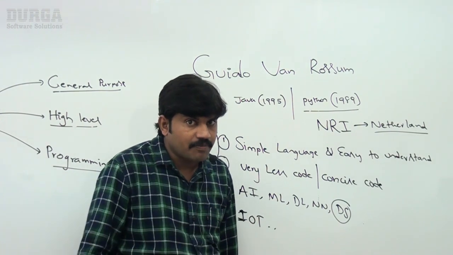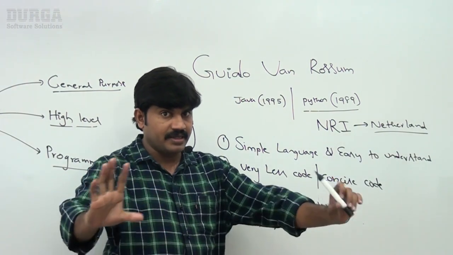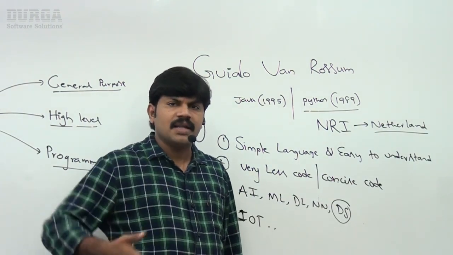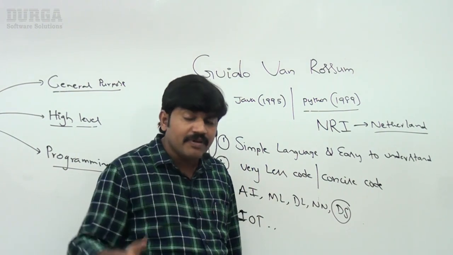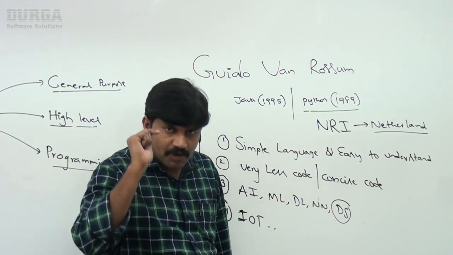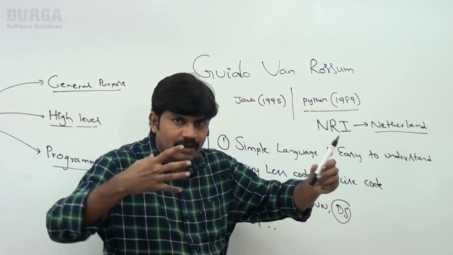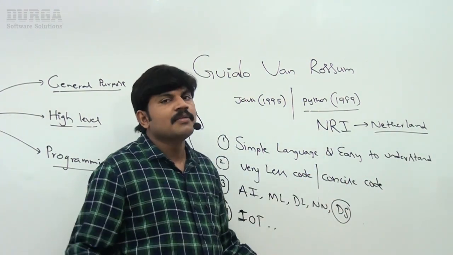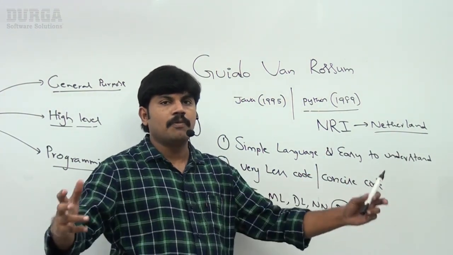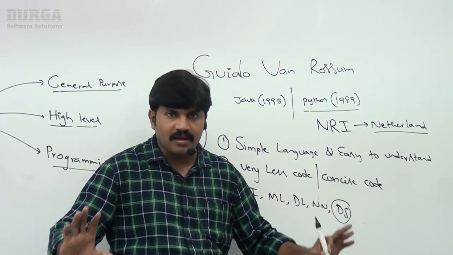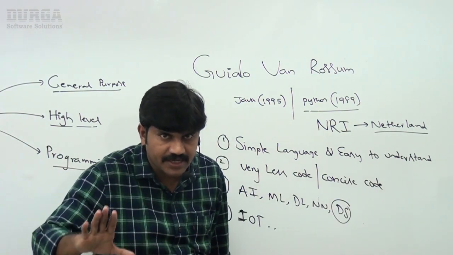The official date of birth for Python is February 20th, 1991. Why did Python suddenly become popular? Even though it is an old programming language, it is the best suitable, compatible language for current market trending requirements. That's why it became more popular compared with other languages. Up to this, any doubt?